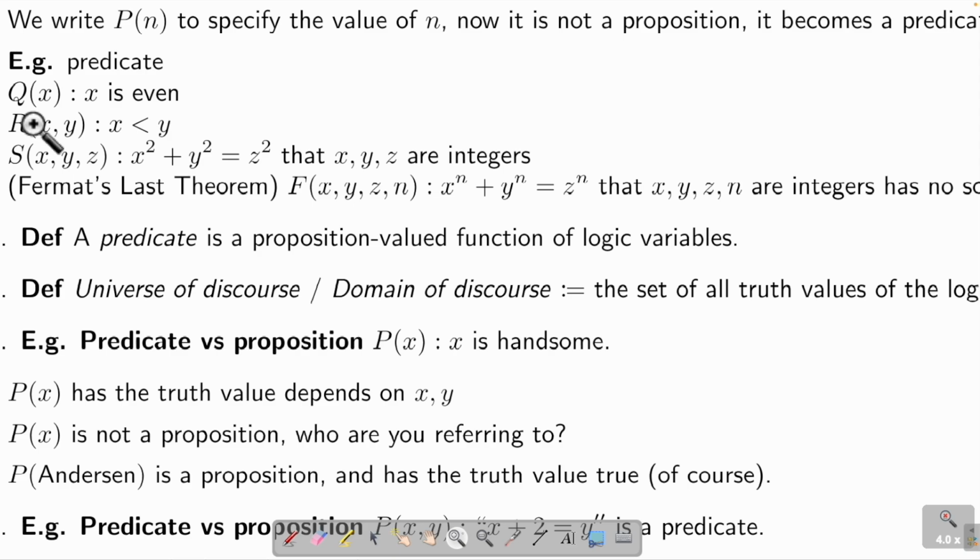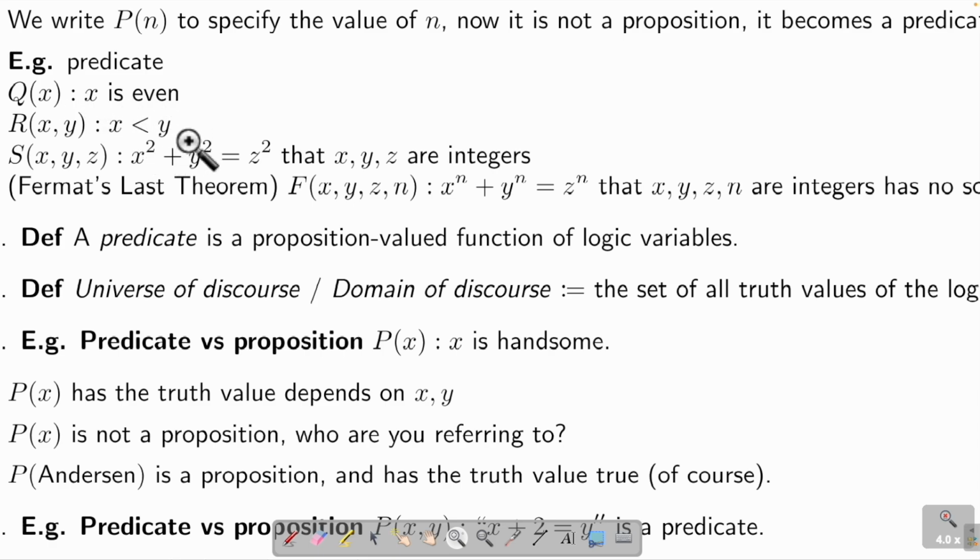So for example, I say Q(x) means x is even. And then R(x, y) means x is smaller than y. And S(x, y, z) is x squared plus y squared equals z squared, where x, y, z are integers. So what are these? Are they propositions? No, because I don't know what x you're talking about. If you say Q(2), that means you are saying 2 is even. Yes, this is a proposition.